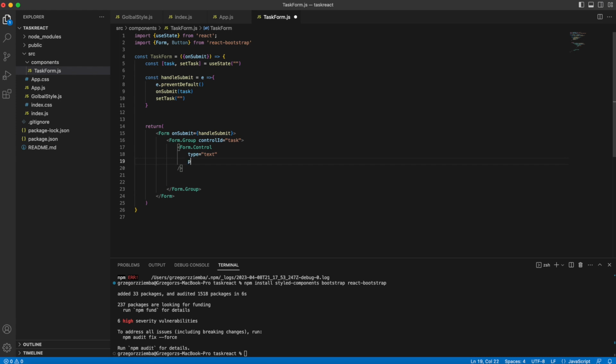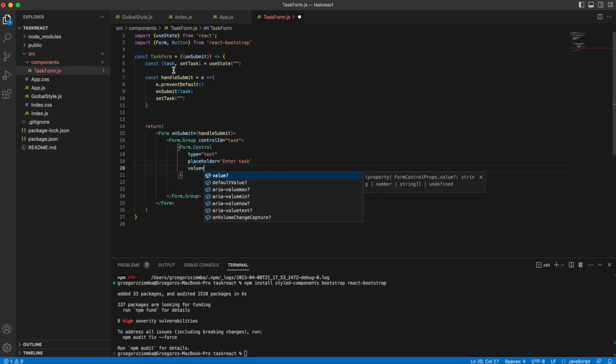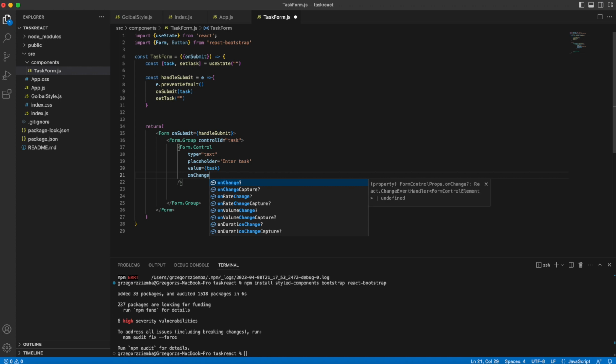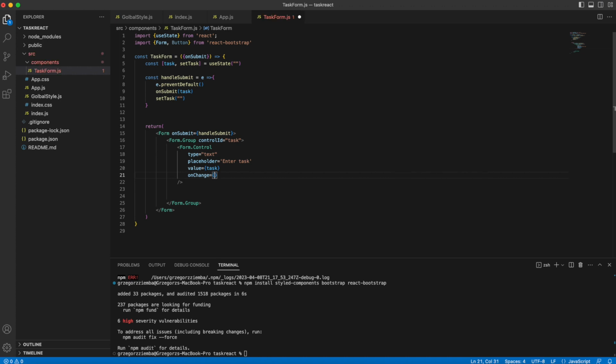The next thing that we need is a placeholder, and we can call it enter task. The next very important thing is value. Remember that we want it to be the same as task over here, so it will be task. And the last thing, on change: on each change we have to get the value and set task to that value, the target value.